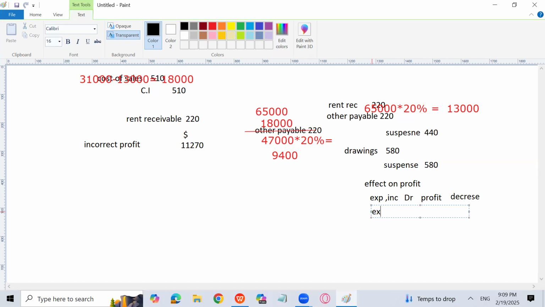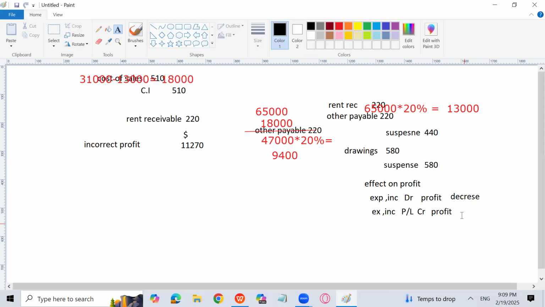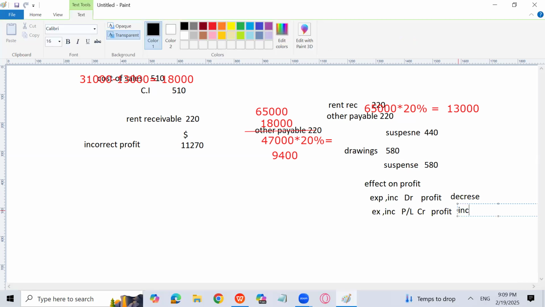Same is the case if any account which comes in the profit and loss is credited, the profit is going to increase because of that. You can say that if any profit and loss account item is debited in the rectifying entry, the profit decreases. And if any income or expense account item is credited in the rectifying entry, the profit increases, meaning you will add it up.